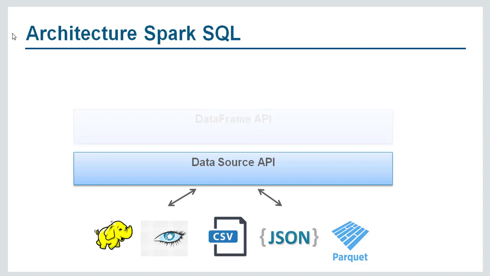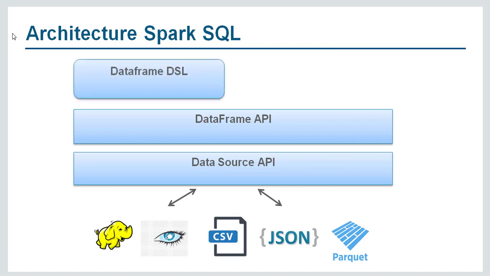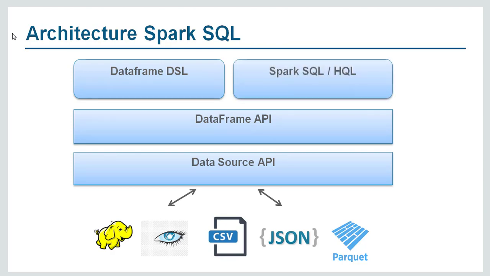On top of Data Source API, we have Data Frame API. Data Frame API converts the data which was read through Data Source API into named columns. On top of Data Frame API, we have Data Frame DSL to query the data. We can also use Spark SQL or Hive query language to query the data. This is all about architecture of Spark SQL.